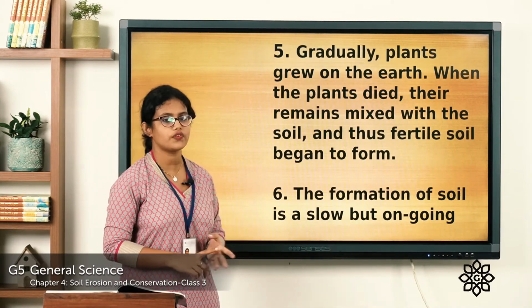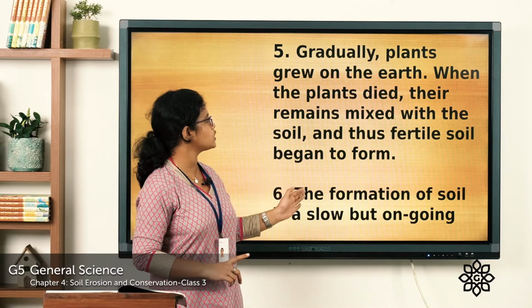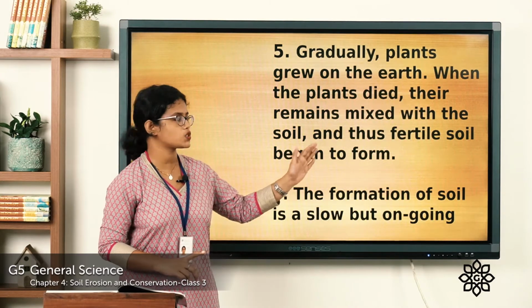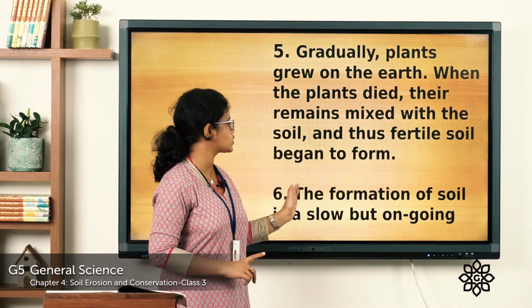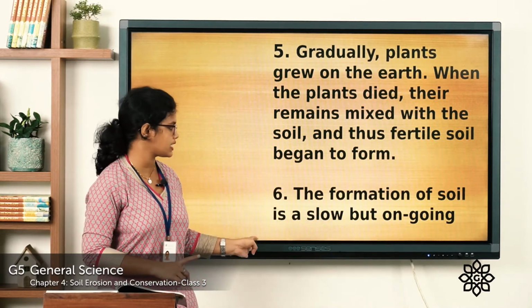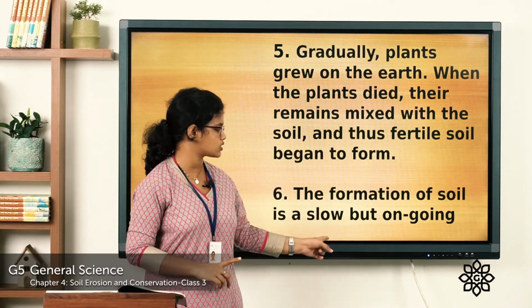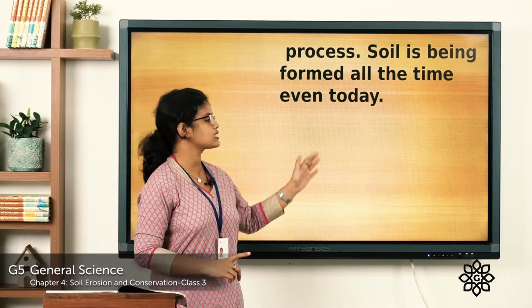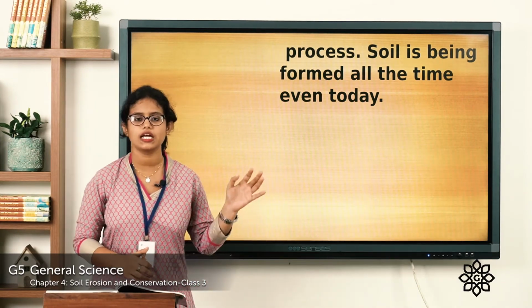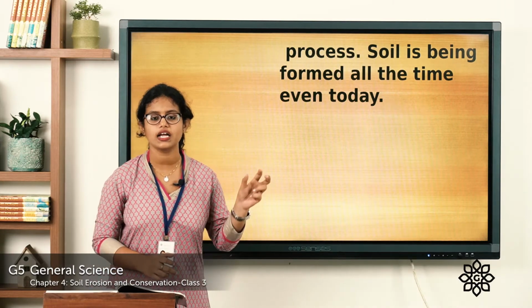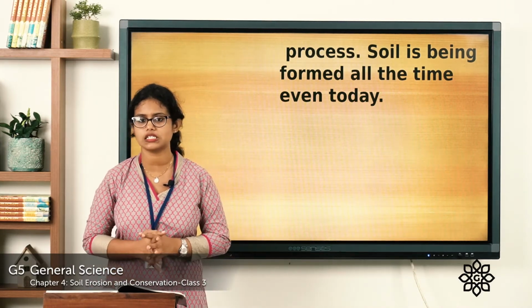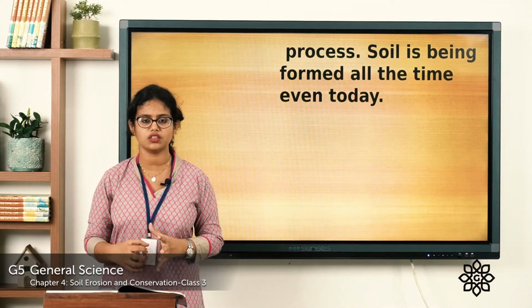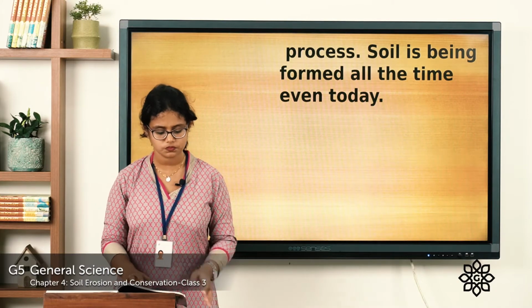And what about the fifth one? The fifth one is: gradually plants grew on the earth. When the plants died, their remains mixed with the soil and thus fertile soil began to form. And what is the sixth one? The formation of soil is a slow but ongoing process. Soil is being formed all the time, even today. So this is the correct arrangement, the correct order. And there is a space given there, where you can write a short note on the formation of soil.